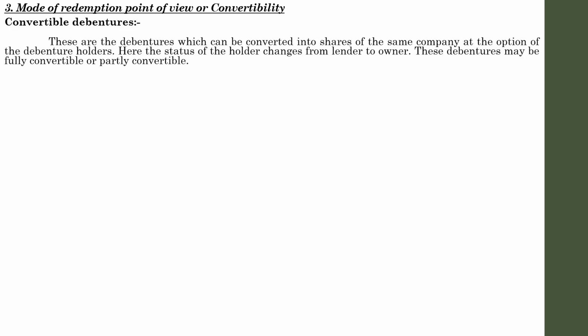So, there are two types of debentures. One is convertible, another is non-convertible. Convertible debentures are those debentures which are convertible into shares or any other forms of securities at the option of the holders after a certain period.